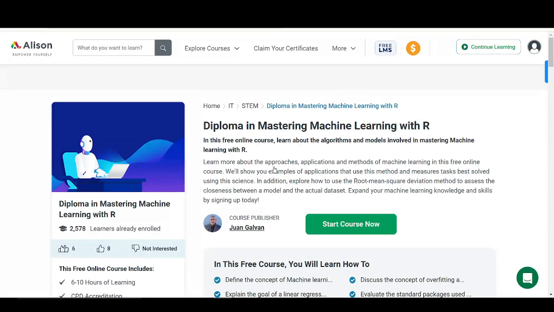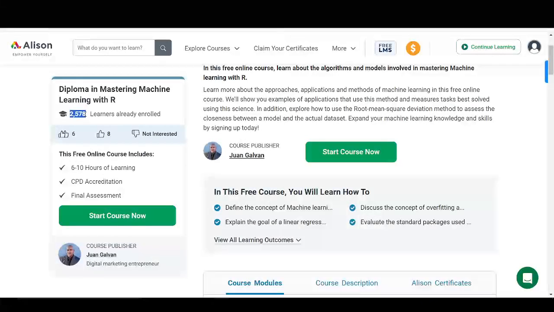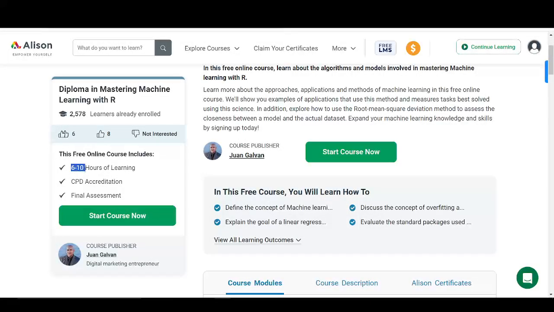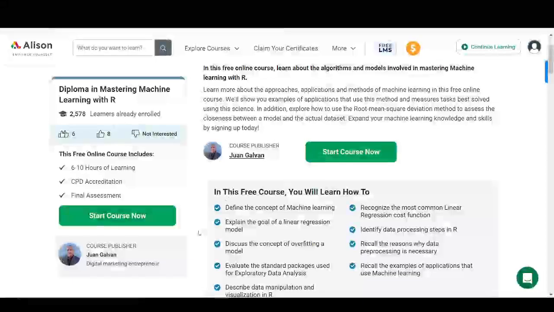So learn more about the approach, applications, and methods of machine learning in these free online courses. We'll show you examples of applications that use this method and measure tasks best solved using this science. In addition, explore how to use the root mean square deviation method to assess the closeness between a model and the actual data set. Machine learning also deals with data. I said it at the beginning of this video. So far 2,000 learners are already enrolled. This is 6 to 10 hours of learning, and then right here are things that you're going to be learning in the course.